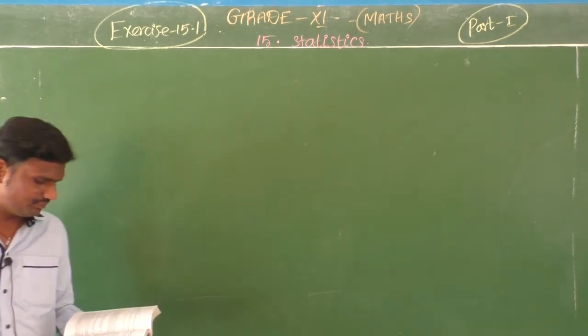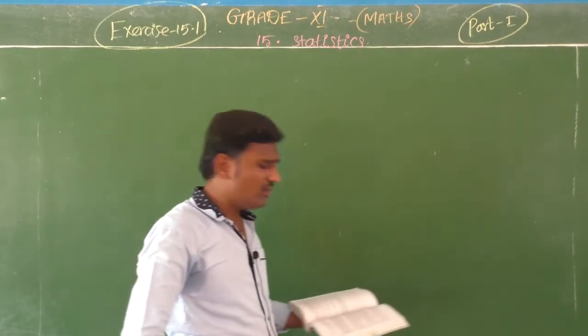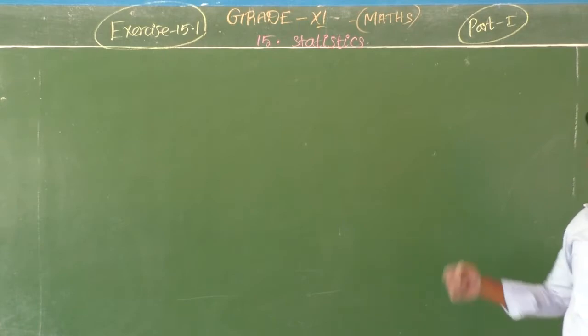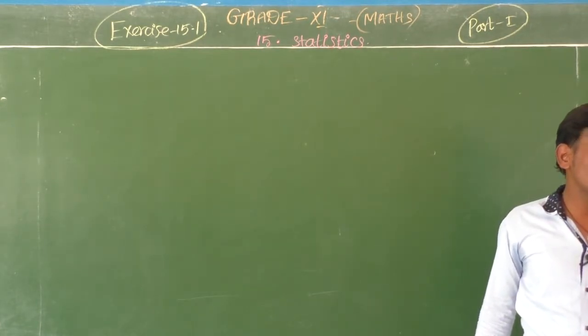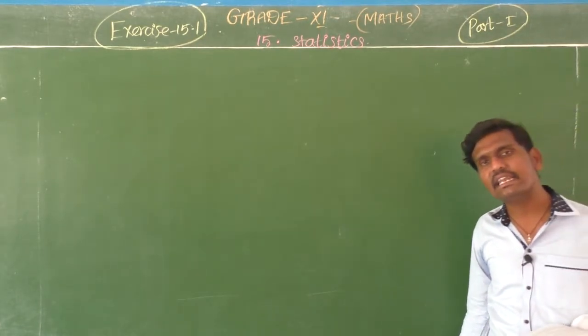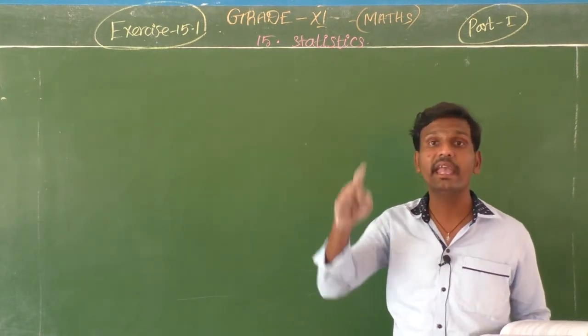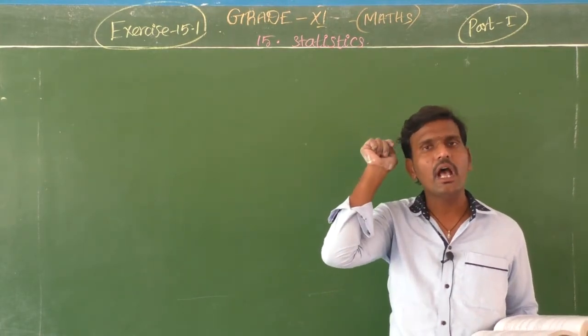Now listen. Here we want to find the dispersion of the values of x. It depends on the central value, that is A, the assumed value.